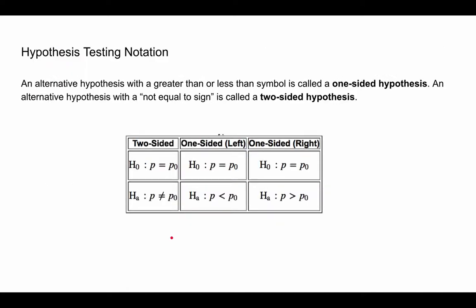Now, for hypothesis testing, we can have two-sided, one-sided on the left, or one-sided on the right hypotheses. And we have different notation for each type. For the null hypothesis, you always write P equals P naught, and so it always looks the same for null hypothesis, just like this. And your P naught, that's this one right here. That's always the percentage or proportion, well, actually a proportion, always, that you see when you do your experiment. So in the example we just did, I'm going to flip back.